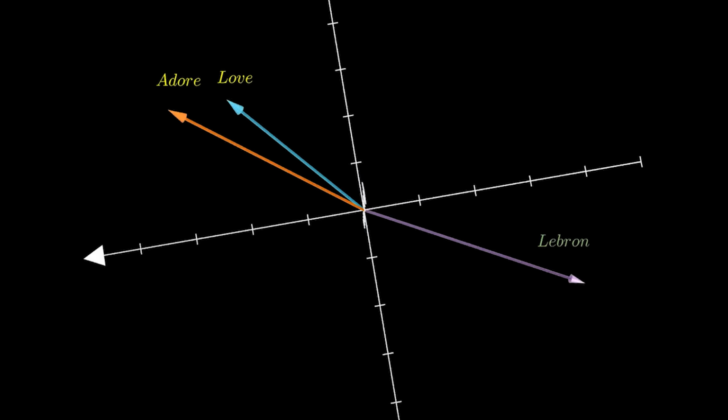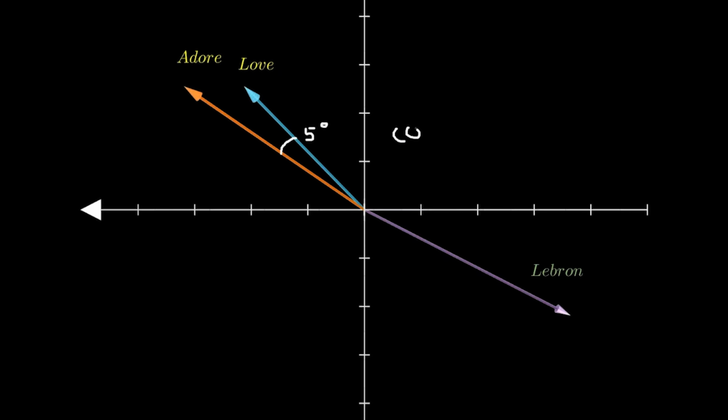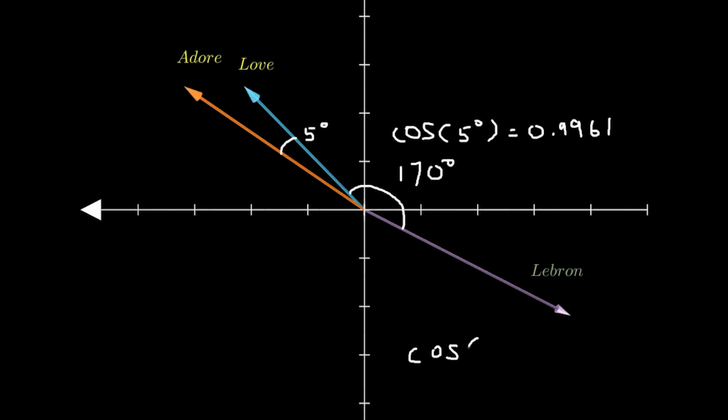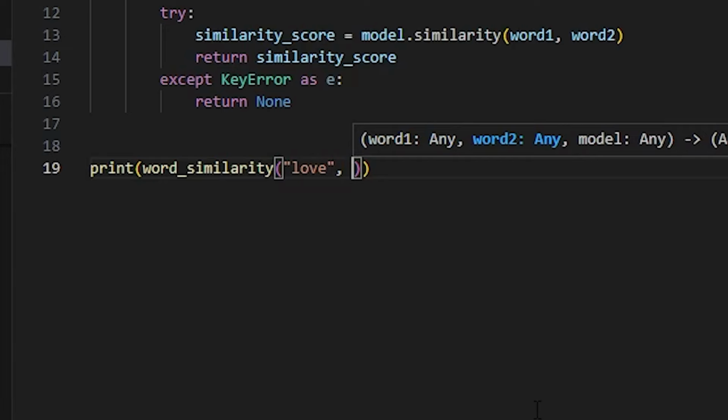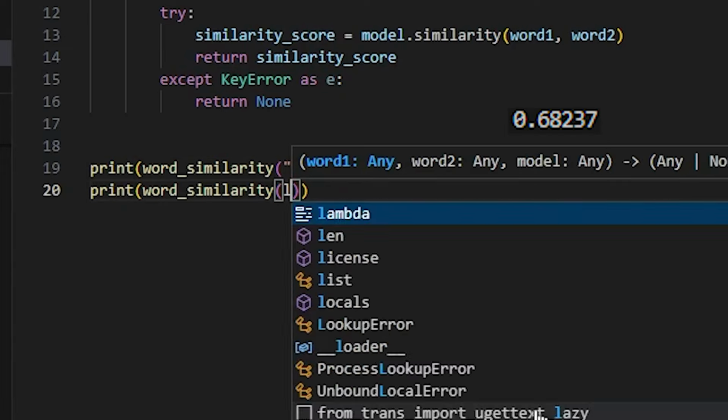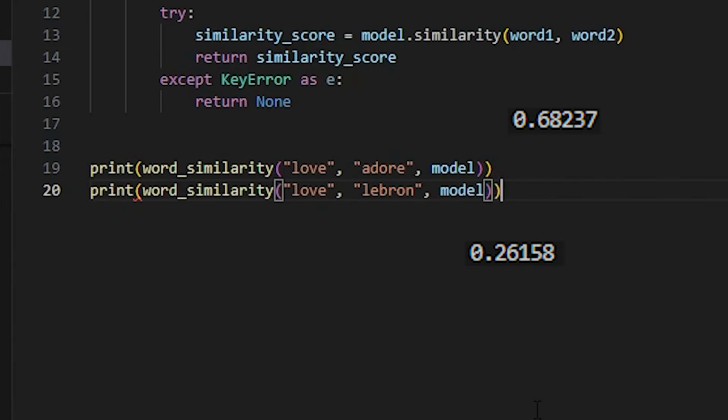Then, if we take the cosine of the angle between the vectors, or find the cosine similarity between them, we get a number between -1 and 1 that tells us how similar they are. By comparing this to another word, say LeBron, we can see that the similarity is much greater. In our actual model, the similarity between love and adore is 0.69, while that of love and LeBron is merely 0.26, a massive difference. That is the beauty of Word2Vec.